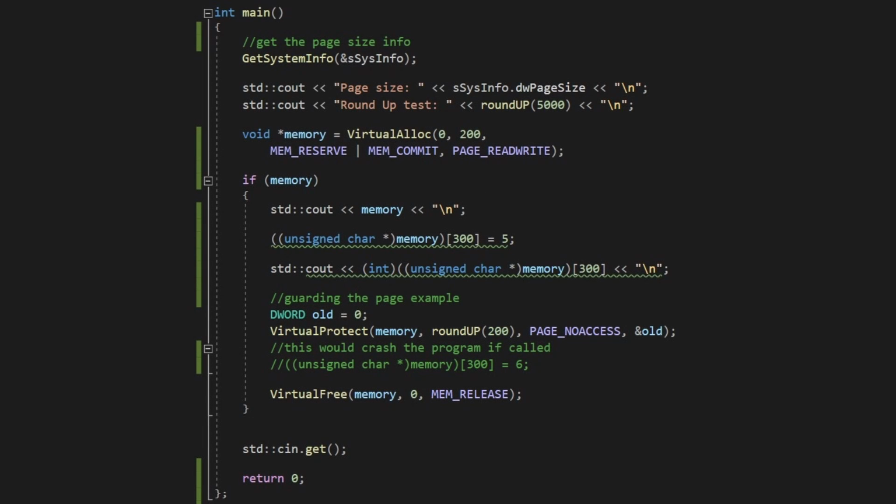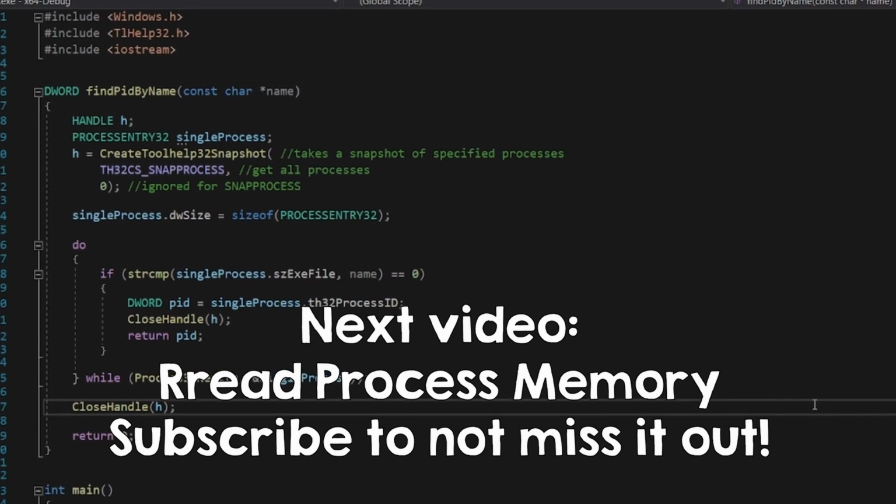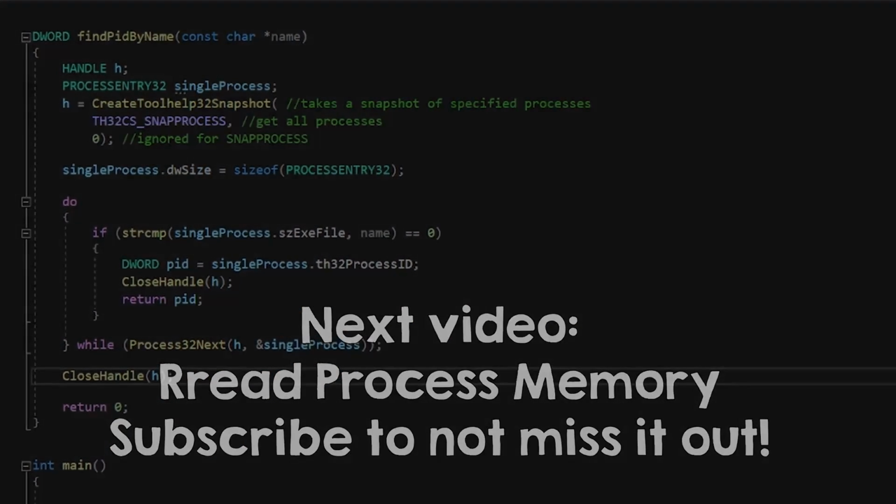Okay, your homework for today is to play with these new functions and parameters and read the documentation to see how they work. Not very interesting, I know, but now we will be reading another process's memory. See you in the next video.